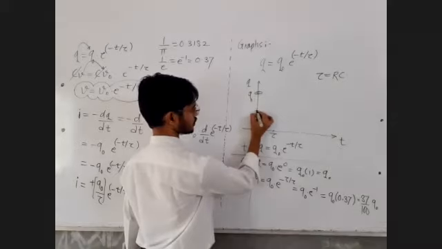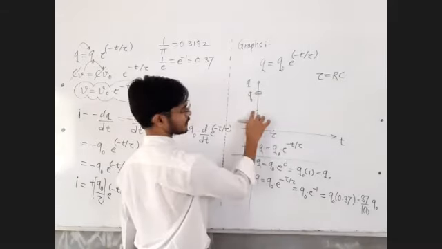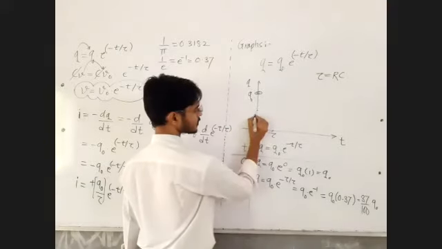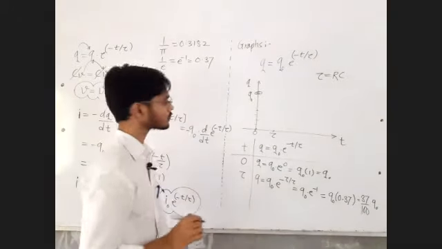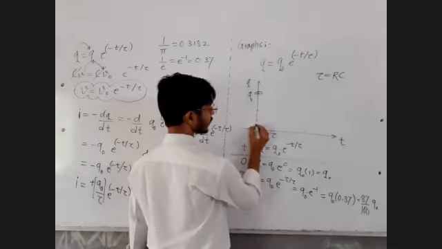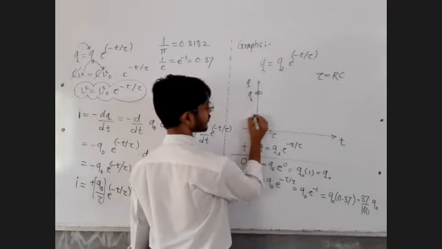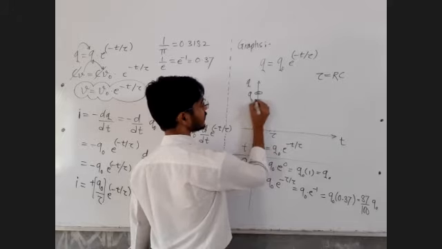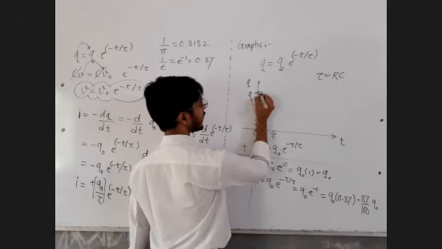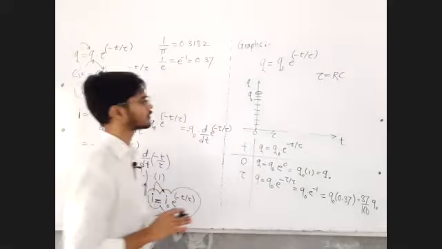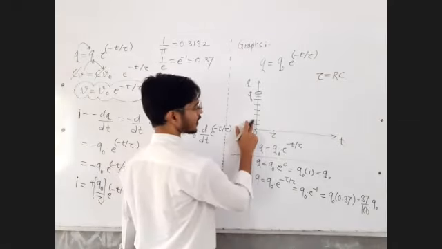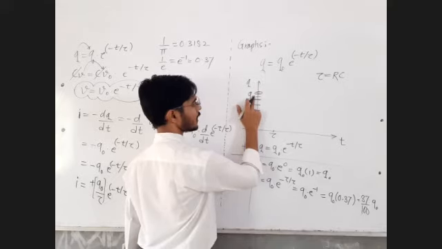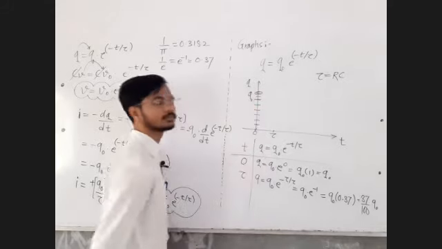So when the value of time becomes equal to tau, the value of charge is 37%. Okay, so this is q naught, this is 50%, this is 25%, this is 12.5, this is 37.5. Let me write the table of 12.5: 12.5, 25, 37.5, 50, 62.5, 75, 87.5 and 100.